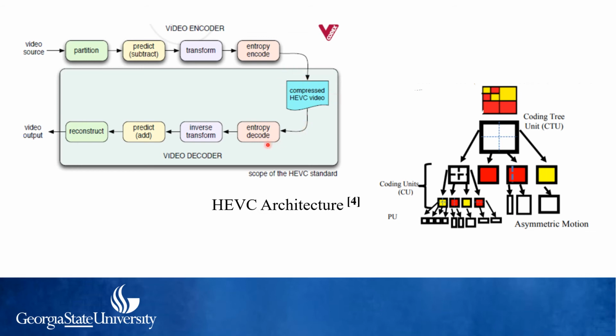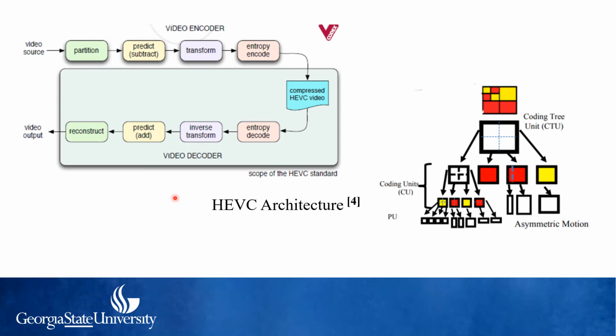Once it's transmitted, then at the decoding side, first the entropy gets decoded and we extract the elements of the coded sequence. Followed by that is rescaling and inverting the transform stage. Then we predict each unit and add the prediction to the output of the inverse transform, followed by reconstructing the entire video sequence. So this is the standard procedure that is followed for compressing and then transmitting video across the internet.